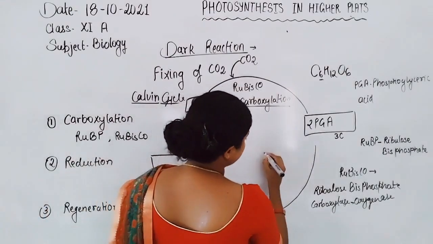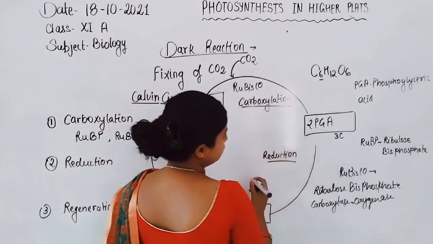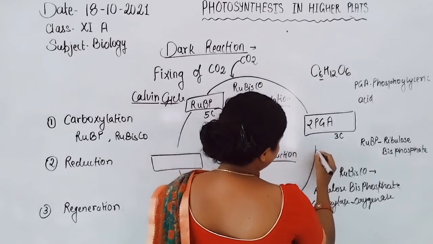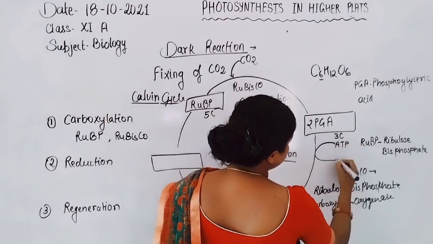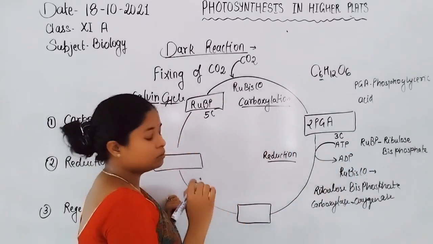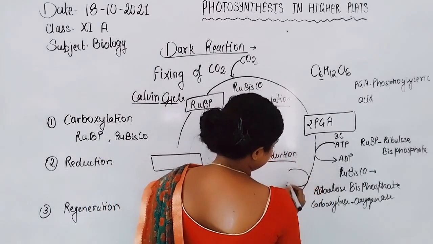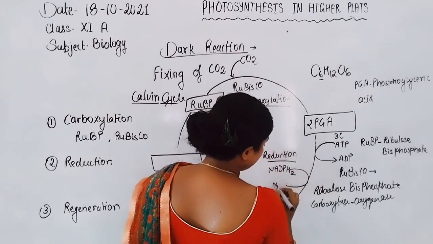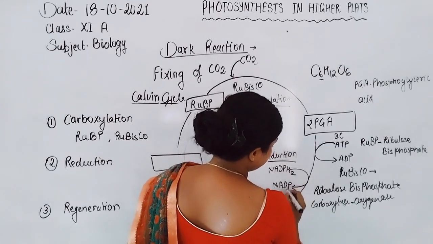Then comes the reduction of 2 phosphoglyceric acid, which involves the use of 1 ATP molecule, converted to ADP, as 1 phosphate is used in the reduction, and 2 NADPH H plus, NADPH2, converted into NADP plus.